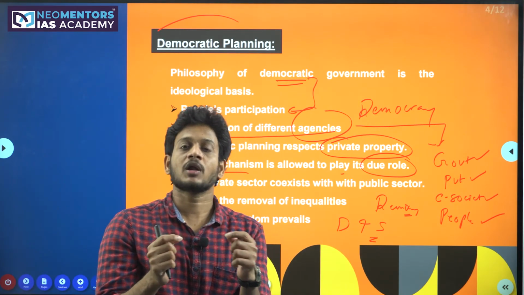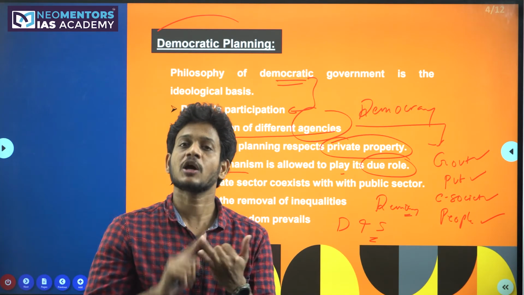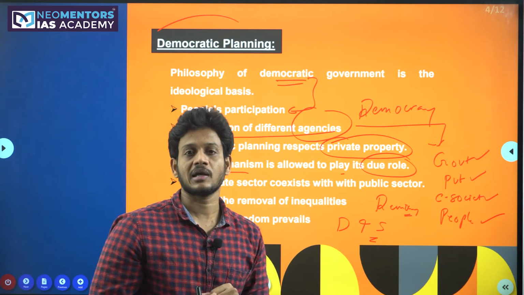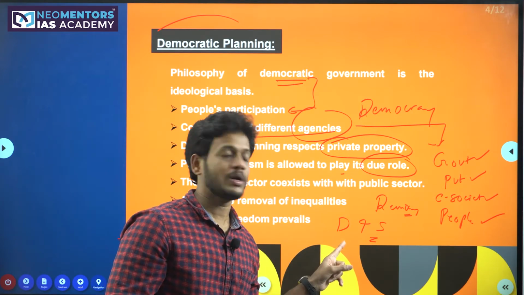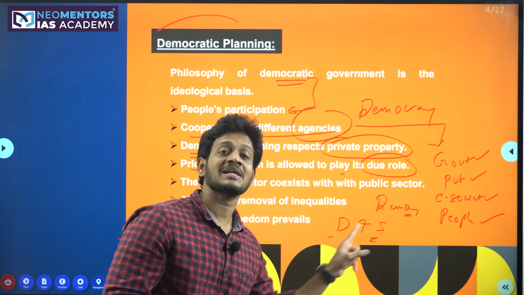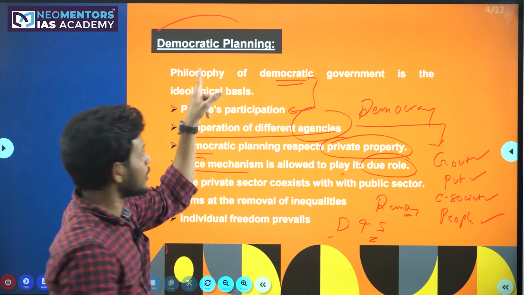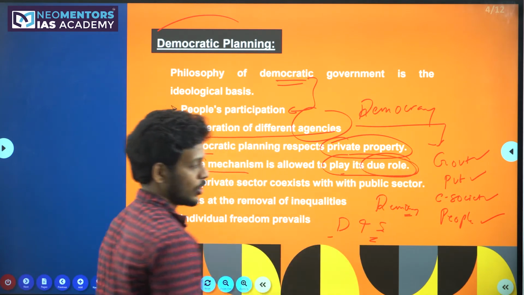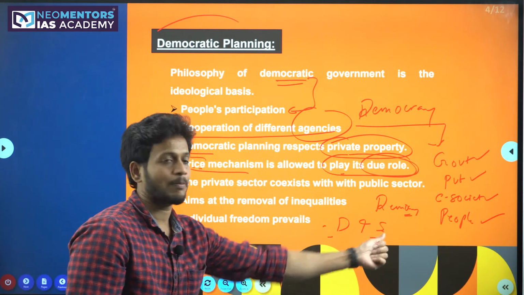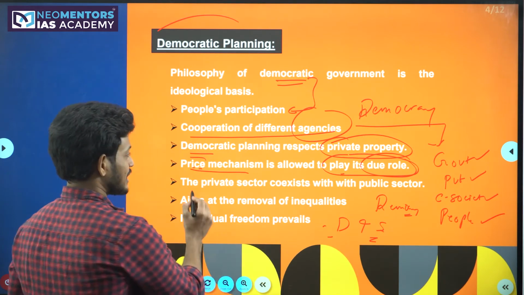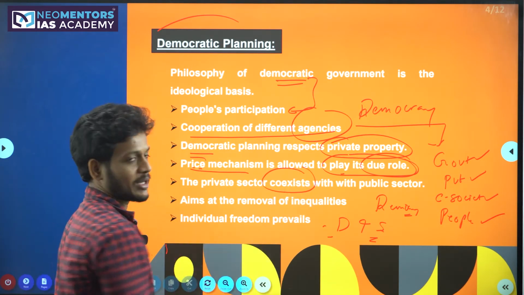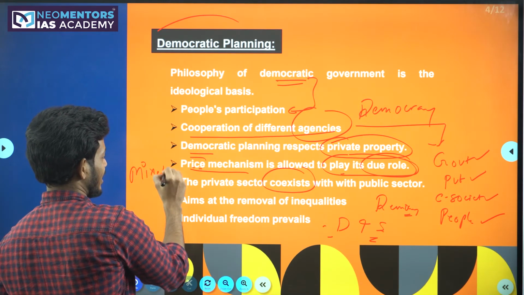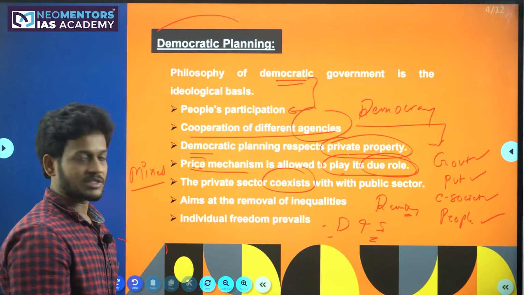The price of a particular good in socialist and communist economies is determined by the government. Whereas in capitalist countries, the price of a good is determined by the demand and supply of that good. So in democratic planning, the price mechanism is allowed to play its due role, which means demand and supply will play their role. The private sector also coexists with the public sector. This is where we call ourselves a mixed economy. We know that very well.